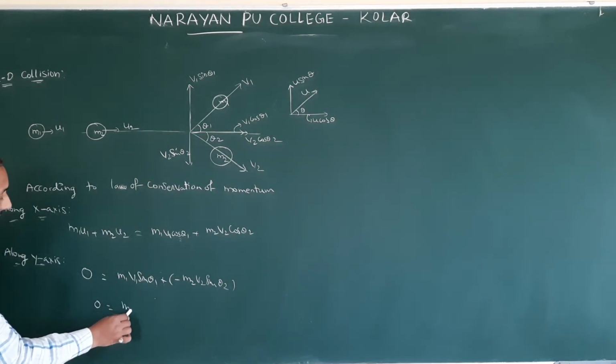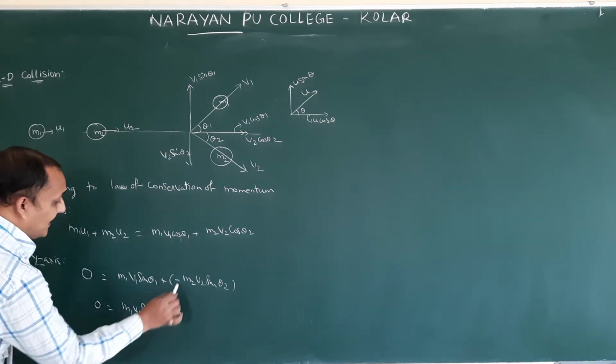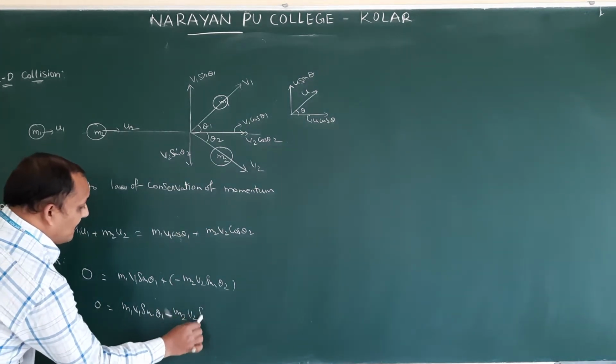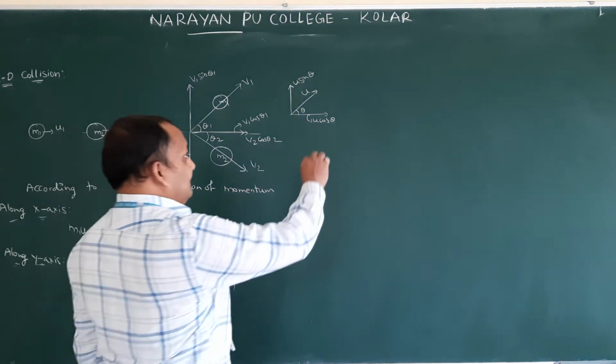Therefore, 0 is equal to m1 v1 sin θ1 minus m2 v2 sin θ2. This is according to the law of conservation of momentum during two-dimensional elastic collision.